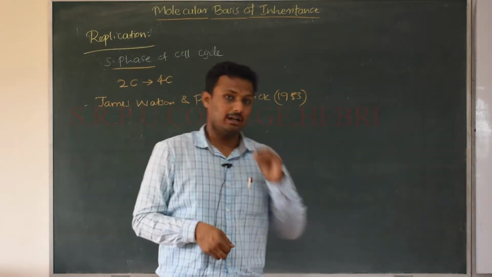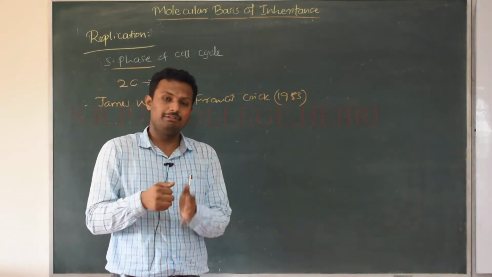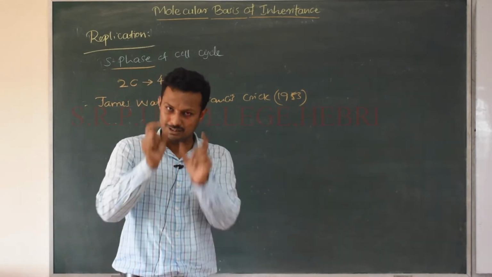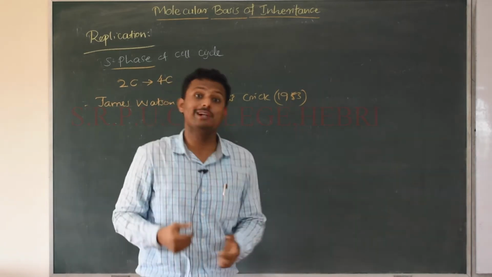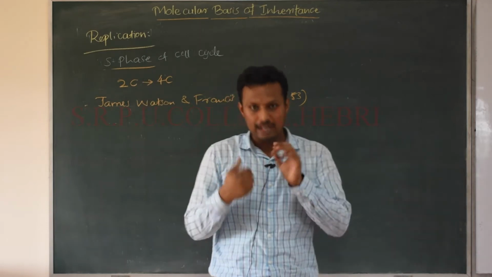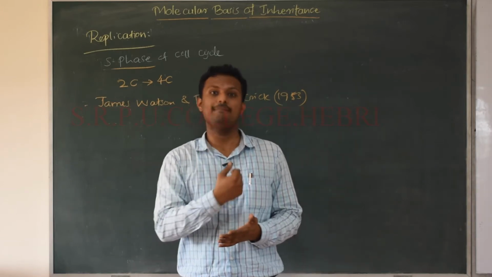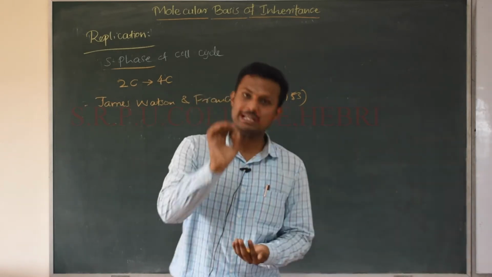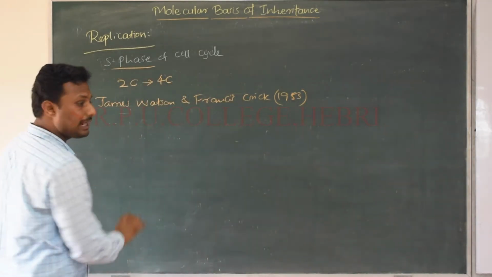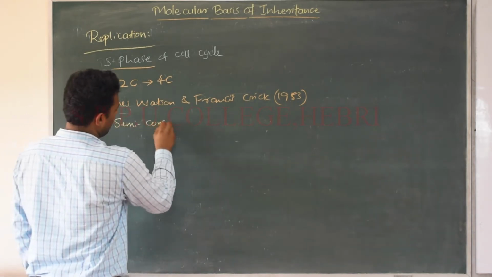they said that it came to our notice, that means we did not miss to see, that the base pairing of the sequences or the nitrogen bases in the double helix structure that we have proposed is also responsible for what? Replicability of the DNA. And hence they also went on to propose the mechanism of replication and the enzyme machinery of the replication also. And the replication mechanism that was given by Watson and Crick in the year 1953 was called the semi-conservative replication.